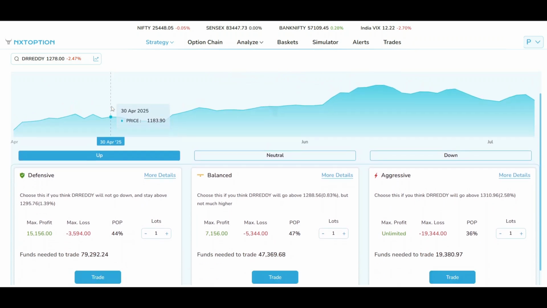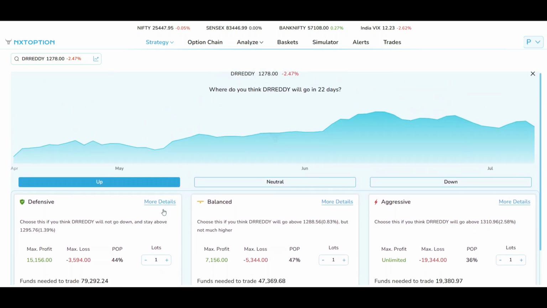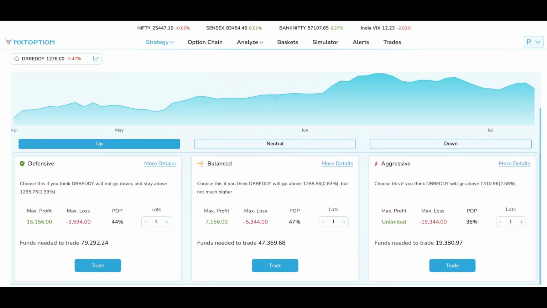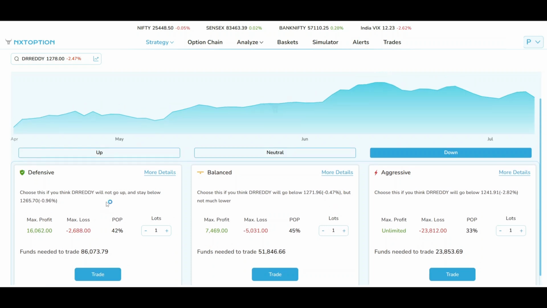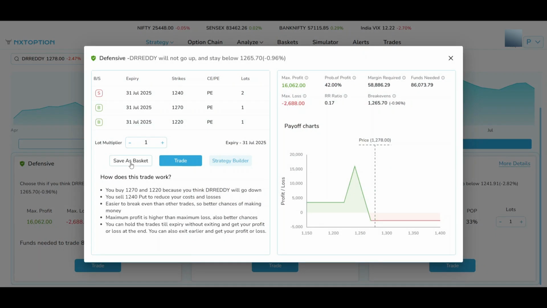So yeah, even for Dr. Reddy's, if you believe that Dr. Reddy's is going to go down, you can take down, right? There you have aggressive strategy, then defensive, and then balanced. So here I think I would take a defensive strategy. So here are more details as usual. This is a ready-made strategy that is built for you.